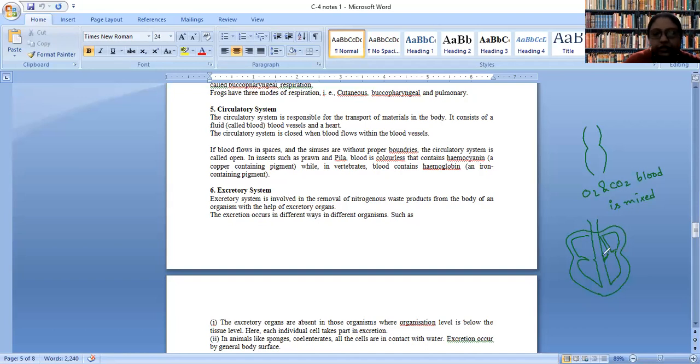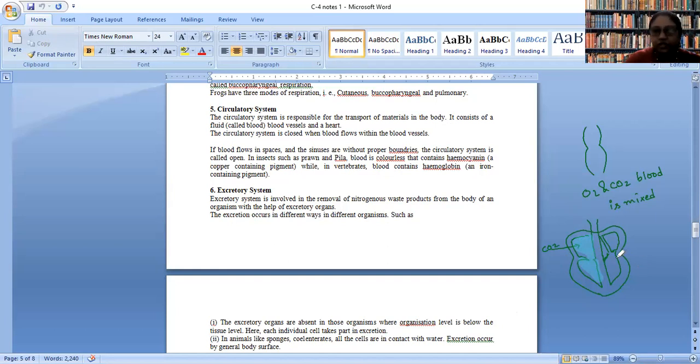So if you look in case of us, this is the part which is responsible for carrying CO2 wala blood. In this case, the carbon dioxide containing blood will be filled in the right side of the heart, and then it will come out of this right part via pulmonary vein.